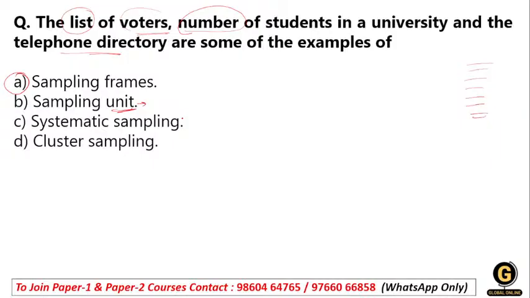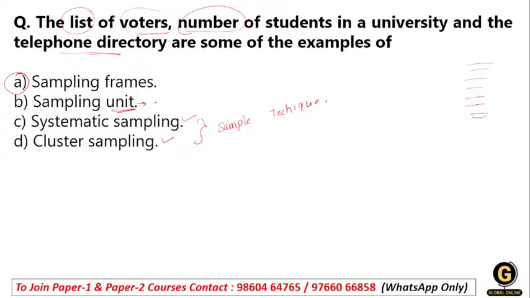And systematic sampling and cluster sampling are two types of sampling techniques, but they do not directly refer to the list from which the samples are drawn. So we do not consider these options. Most students get confused between sampling frame and sampling unit.